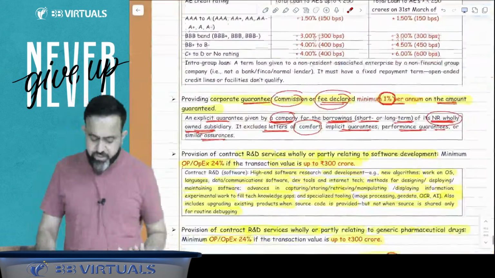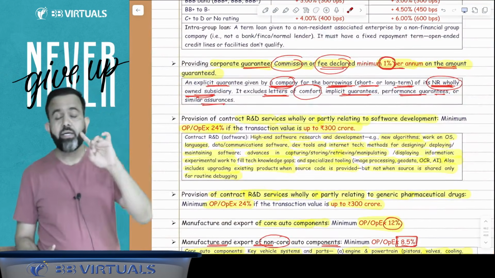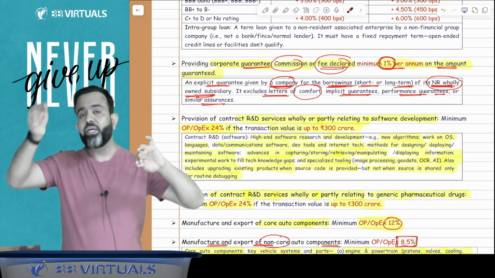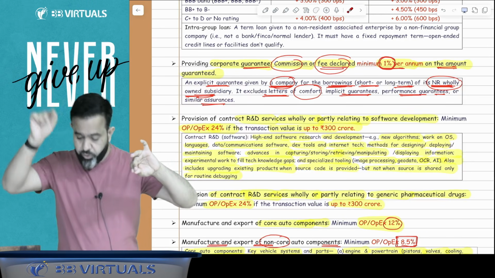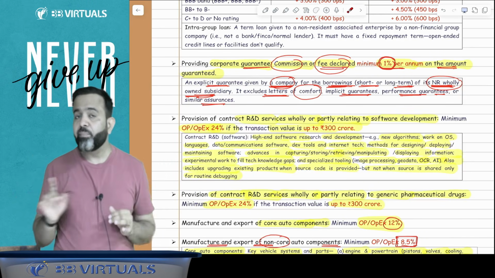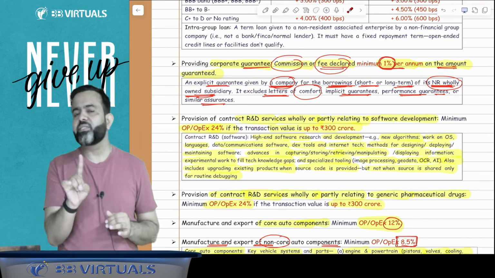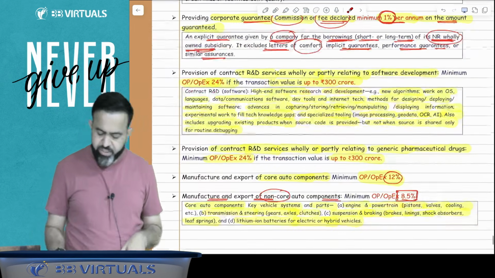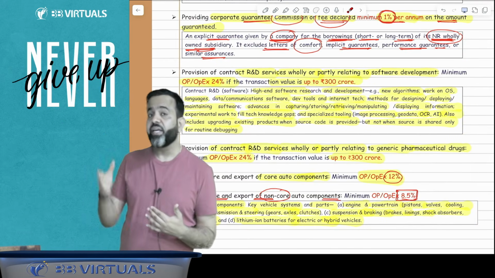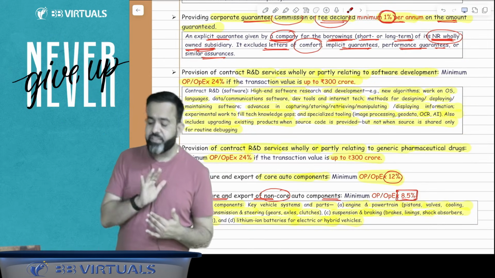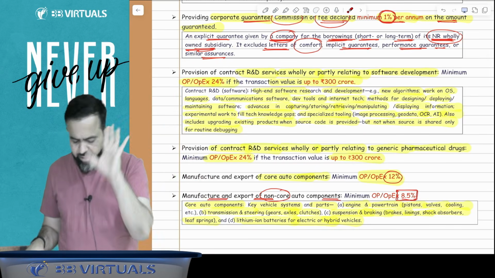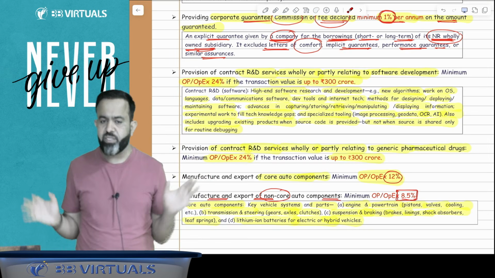Now last part is if you are providing a corporate guarantee to your 100% wholly owned subsidiary company, then commission should be minimum 1% of the guaranteed amount. After that, suppose you are doing the R&D service, research and development related to software development or research and development related to the generic pharmaceutical drugs, then you should declare at least 24% profit.